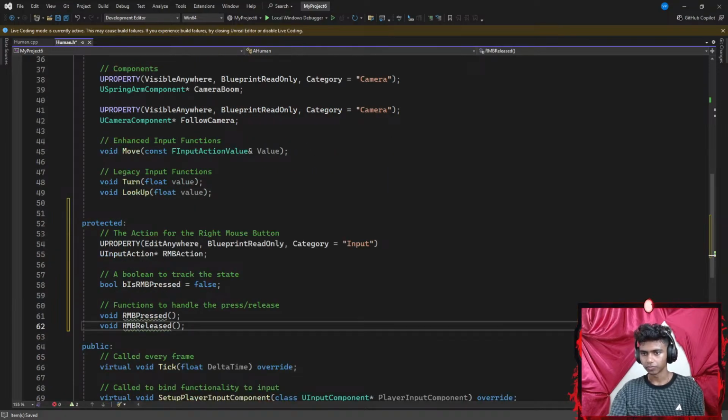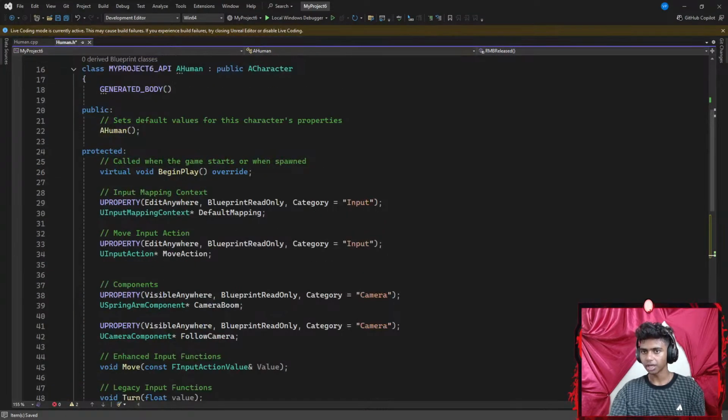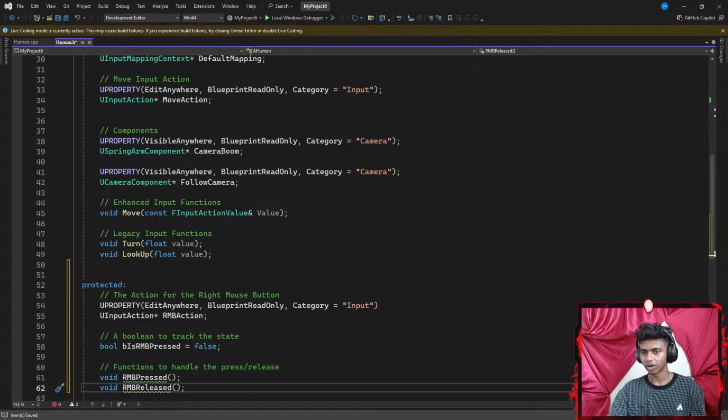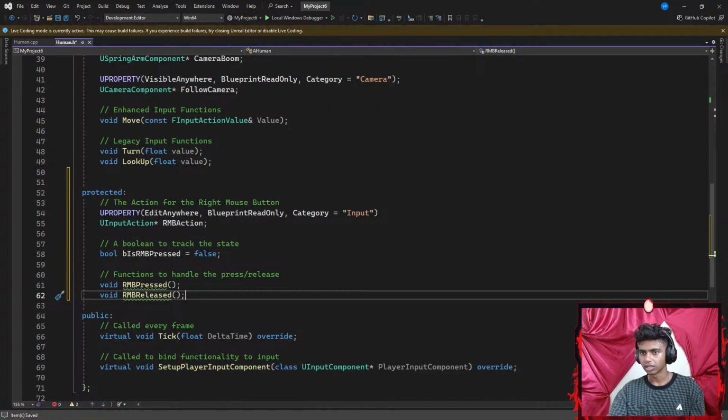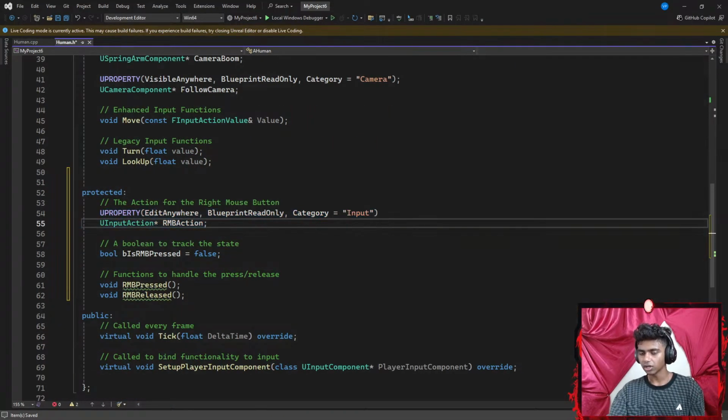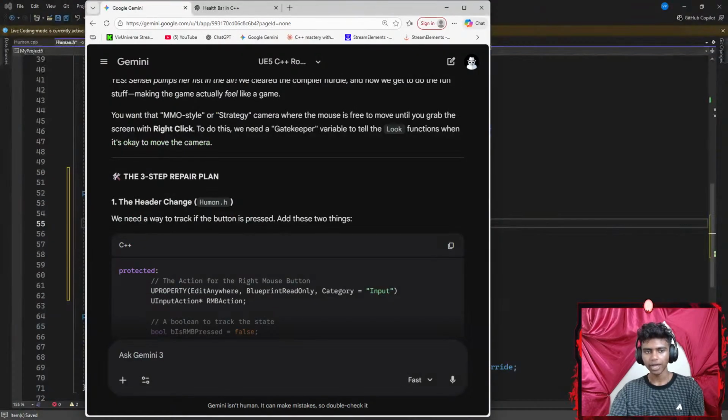There we go. Okay, so it says protected. I mean, this entire thing is protected. I could go ahead and add a property, a boolean, and all that stuff. It's the same thing, honestly. Okay, you property, edit anywhere. I did this part, and then let's get Gemini back up here.